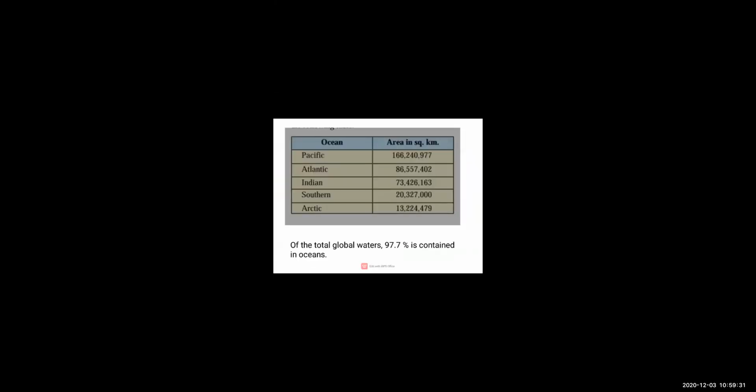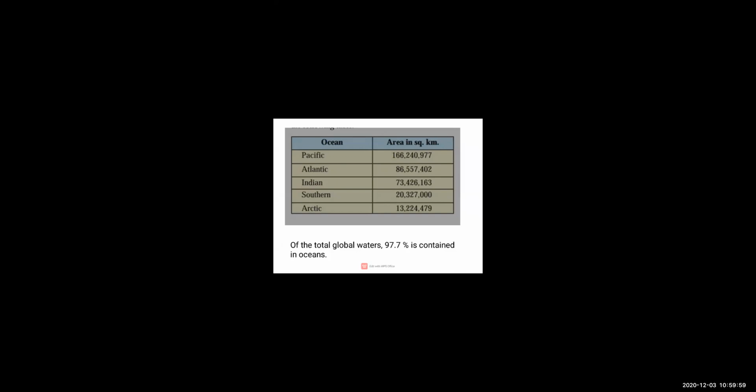Now see children, moving ahead, as we started, I have told you the meaning of ocean. This table is giving information about the area of each ocean: Pacific Ocean, Atlantic Ocean, Indian Ocean, Southern Ocean, Arctic Ocean. This is the area in square kilometers.